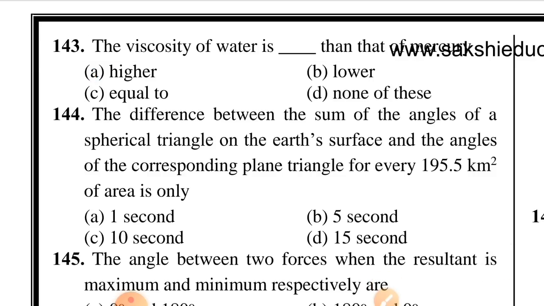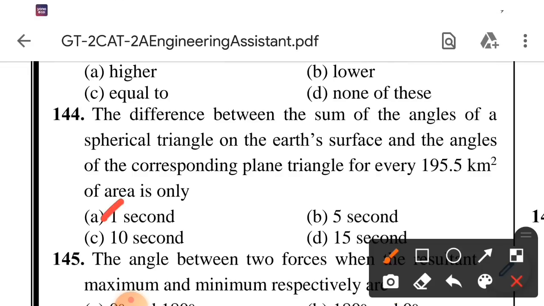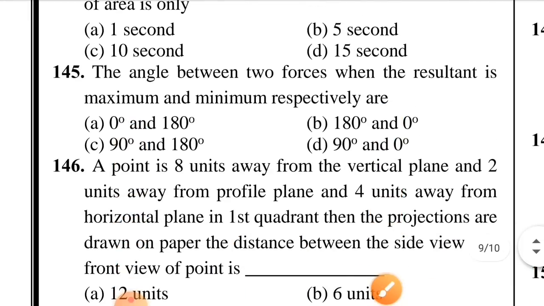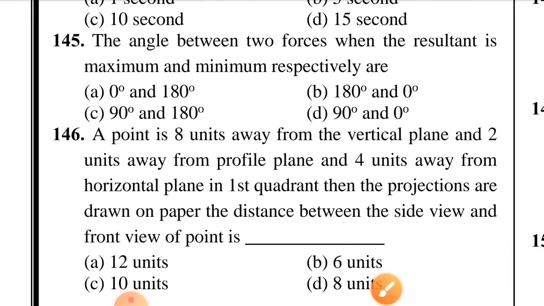Question number 144. The difference between the sum of the angles of a spherical triangle on the earth's surface and the angles of corresponding plane triangle for every 195.5 km square of area is only. Option A is correct, 1 second. Question number 145. The angle between two forces when the resultant is maximum and minimum respectively are.